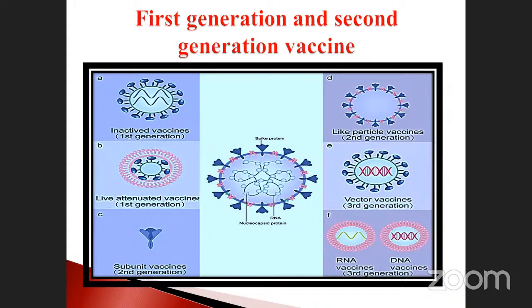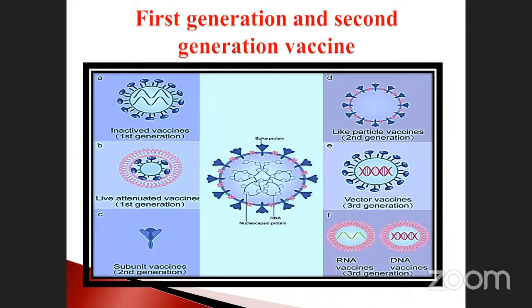Now which generation are we in? Vaccination generation. Will anybody answer? Which generation are we all living in? We cannot find out, isn't it? First generation, second generation, third generation, fourth generation, fifth generation, sixth generation, like this it's going on. See the first generation and the second generation. This is the first generation.